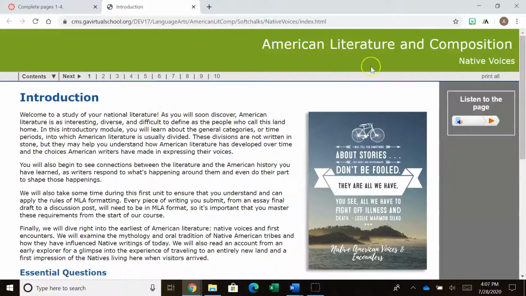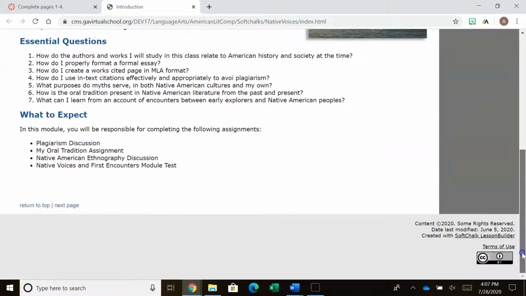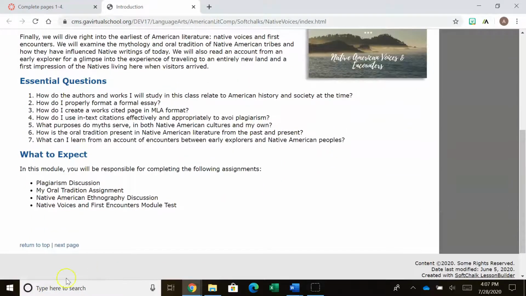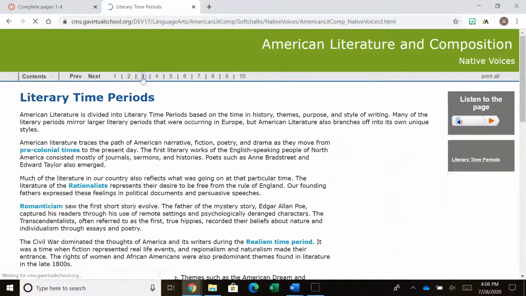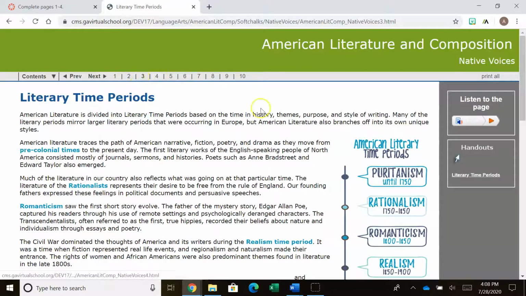So I clicked on it. So here we have the unit itself. Here's where the information is, okay? So you have the introduction, you scroll down, you have the essential questions, what to expect. I can click next page. It'll take me to the next page. I have terms and so forth. See, we're on page 2. Page 3, see how it keeps changing.